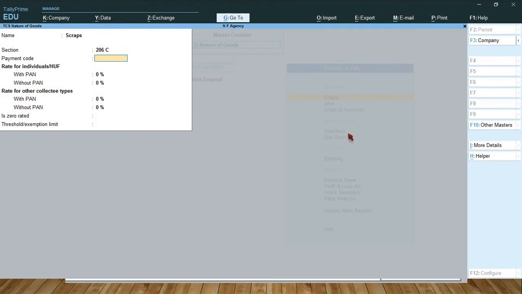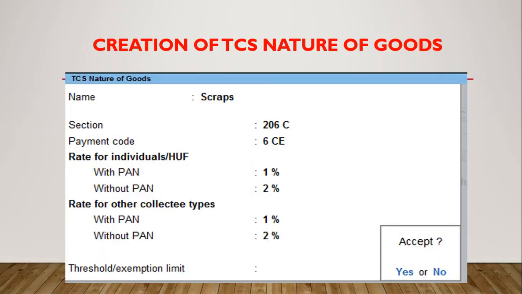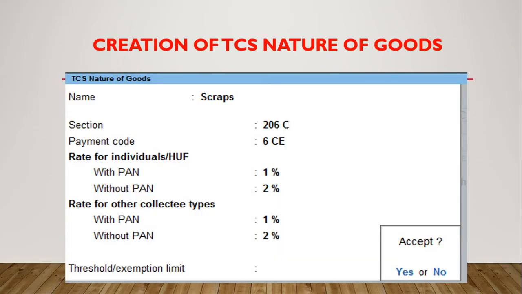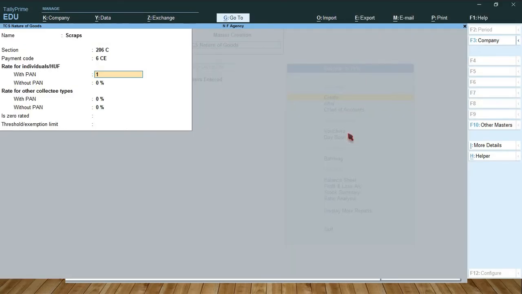206C, 6C. So percentage is 1%. Without PAN 2%. Accept.